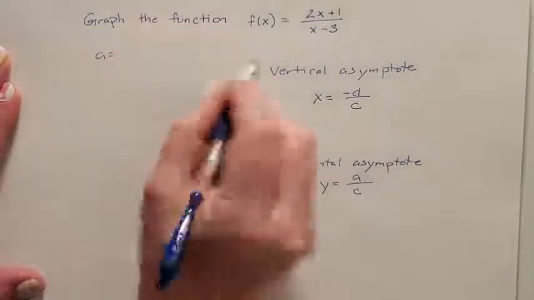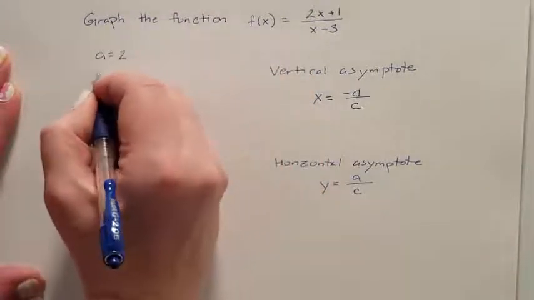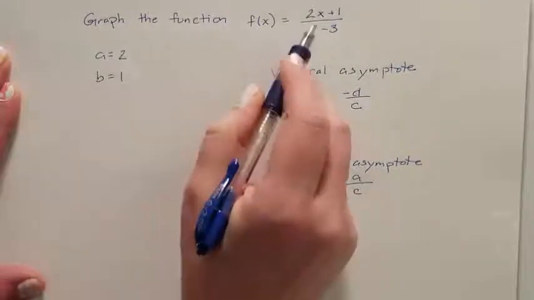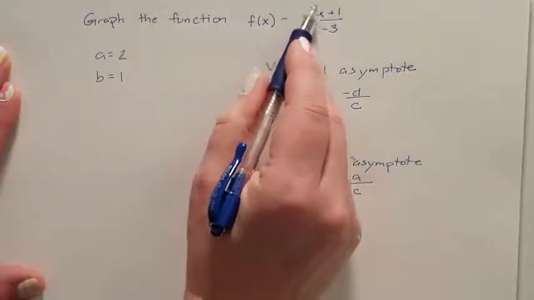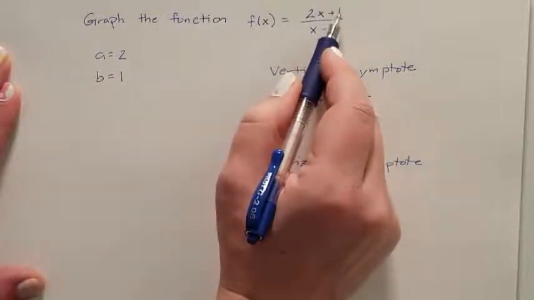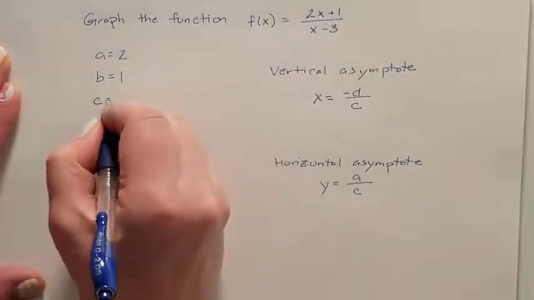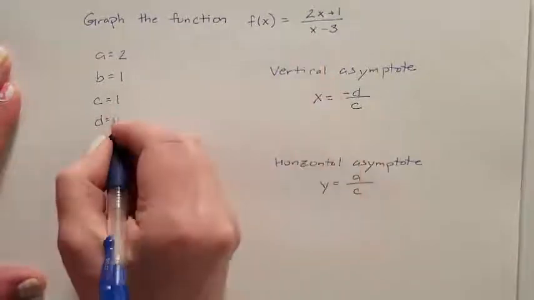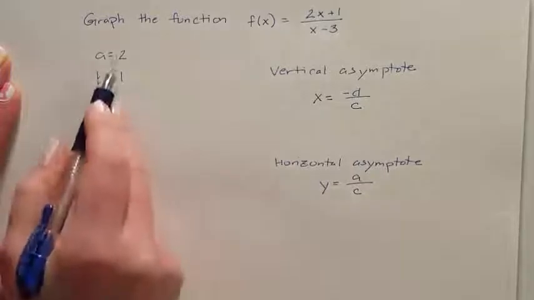So my a is the 2, my b is the 1. a is always the coefficient of the numerator's binomial. The b is always the constant of the numerator's binomial. c is the coefficient in the denominator, and d is the constant in the denominator. So I've got my a, b, c, d.